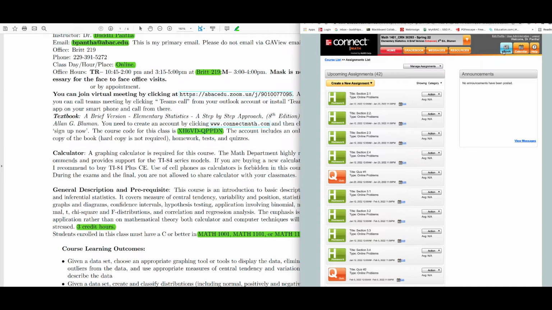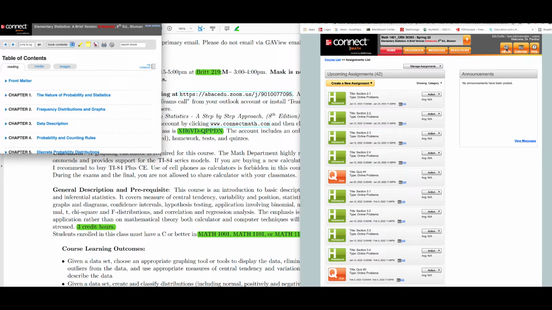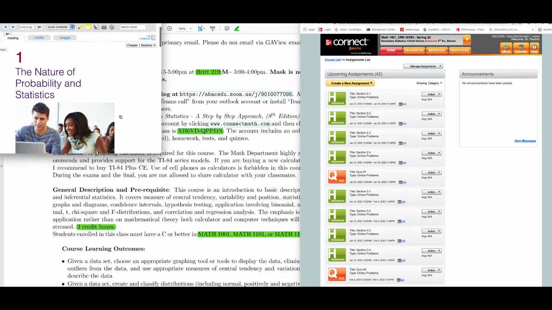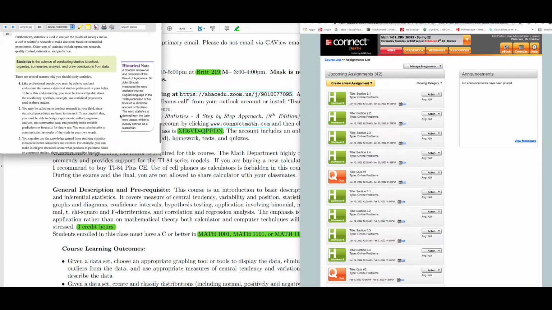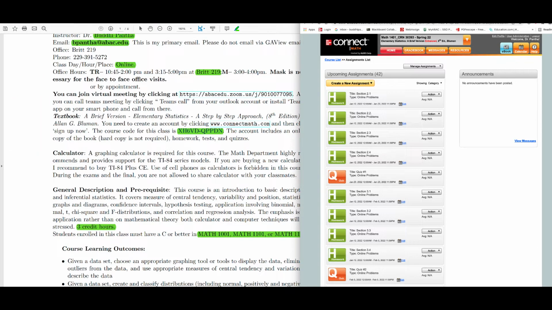You see on the top right-hand corner: ebook, calendar, and help. When you click that ebook, you will get the electronic version of your book. So basically you don't need to buy the hard copy of the book. Just click there and you can read chapter 1 and all the book material there. So this is how it works. You can just use that electronic version of the book, okay guys?